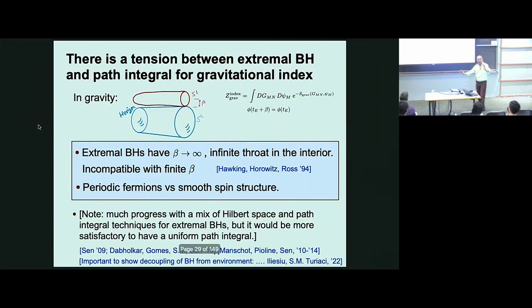I just want to make a parenthetical note that nevertheless, as we all know, there has been an enormous amount of progress, starting from Strominger-Vafa, in explaining the black hole entropy in both the microscopic and gravitational regimes. In the gravitational regime, the progress has been made by using a mixture of Hilbert space and path integral techniques. In asymptotically flat space, you use some Hilbert space intuition, think of the black holes as particles, and then you go near the horizon and use a path integral. That's roughly what has been done in all these years. What we want to do here is to write a uniform path integral starting in asymptotically flat space, like Gibbons and Hawking.